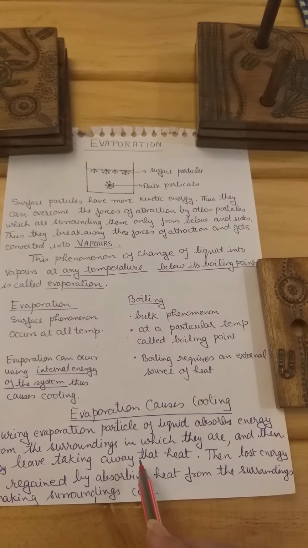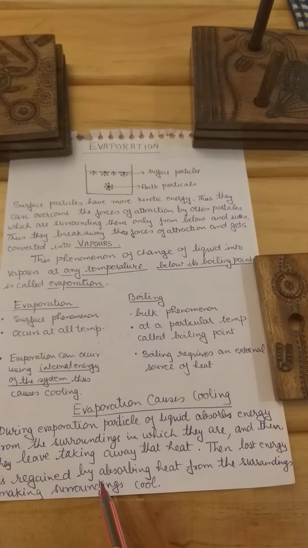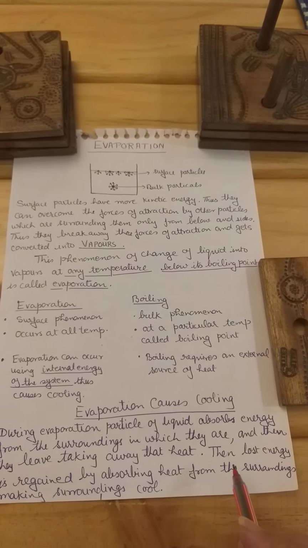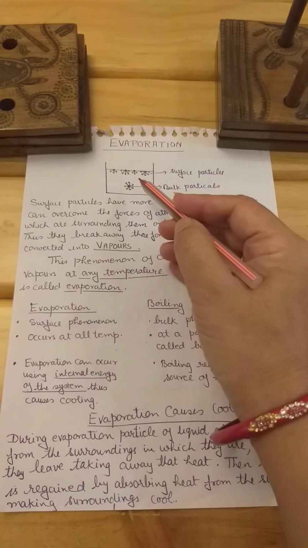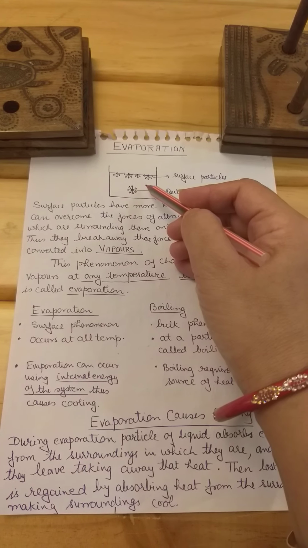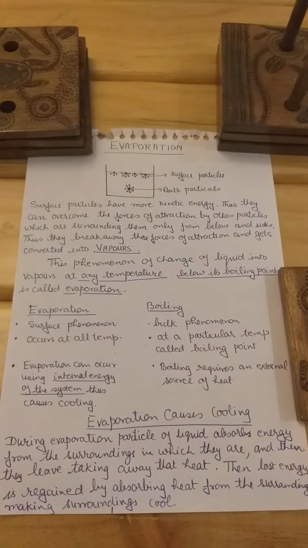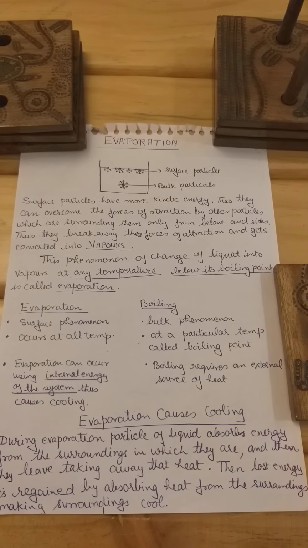Energy has been lost by the rest of the water, so the lost energy is regained by absorbing it from the surroundings. So this water will absorb energy from the surroundings because the water has lost energy. And now the surrounding atmosphere around it also gets cooled.